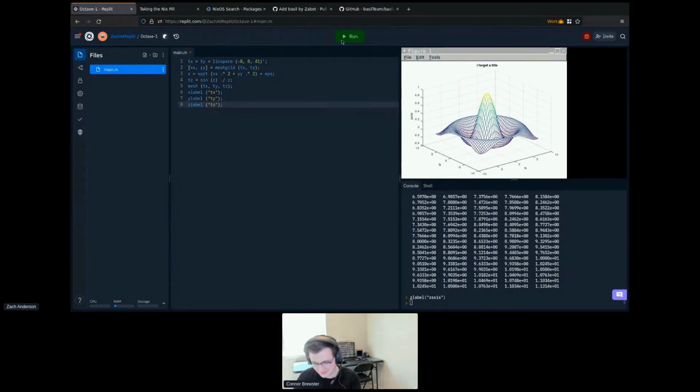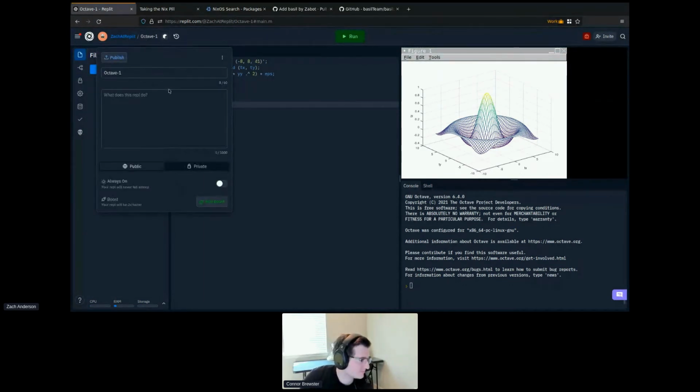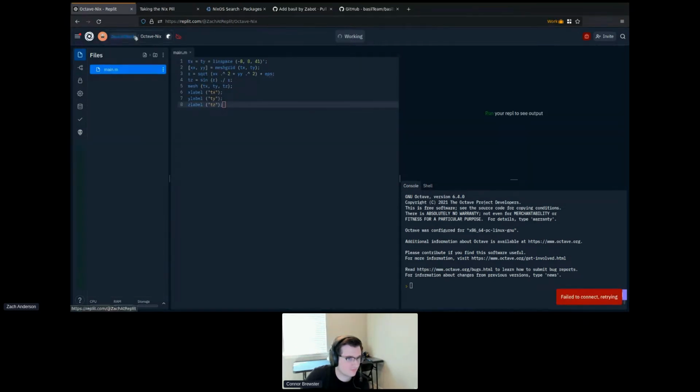So now we have a REPL. It's got a main.m file. When you click run, it runs it. You've got an interpreter. That's a pretty complete Octave experience on Replit. So let's go ahead and publish this. Let's make this a language that other people can use. So we're going to go ahead and name this Octave Nix, because this is Octave with Nix.